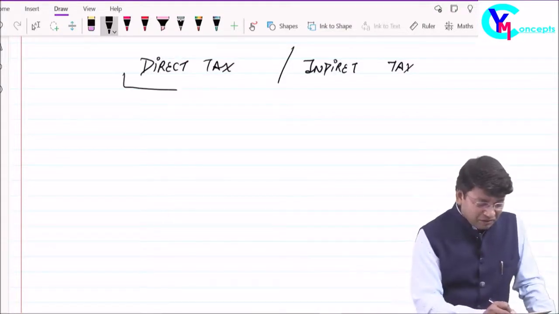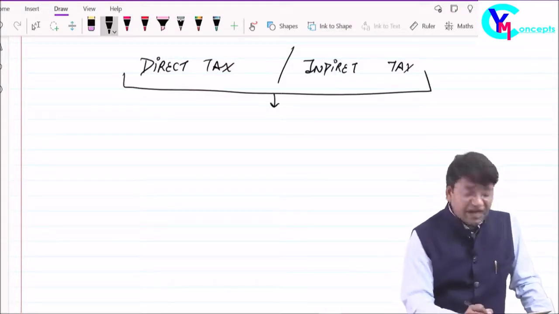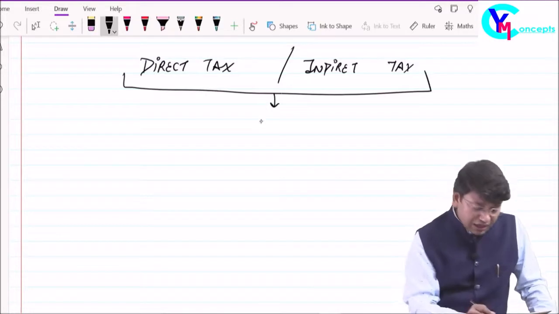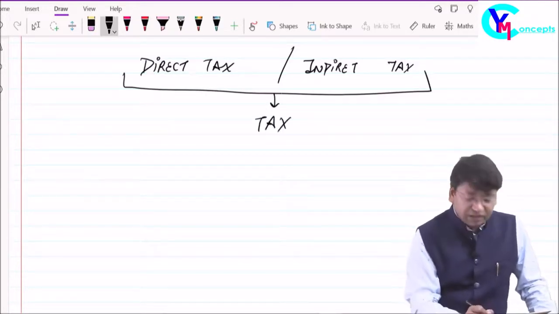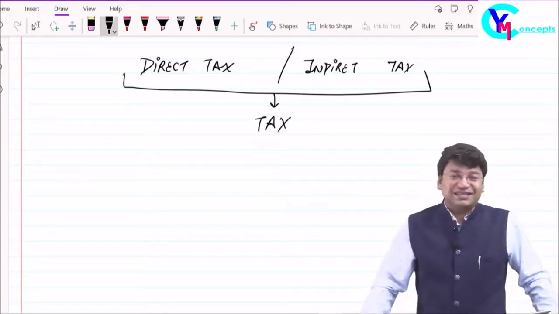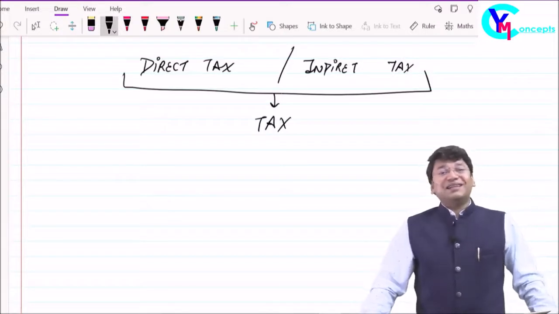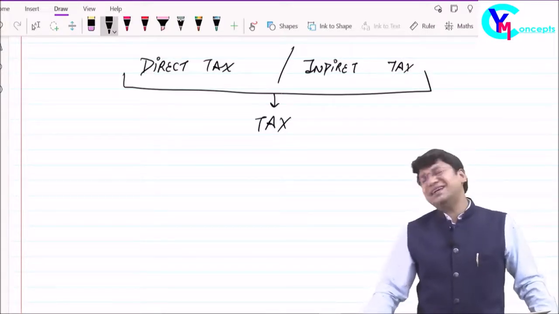Friends, whether it's direct tax or indirect tax, first of all, let me understand from you: what do you mean by tax, whether it's direct tax or indirect tax?